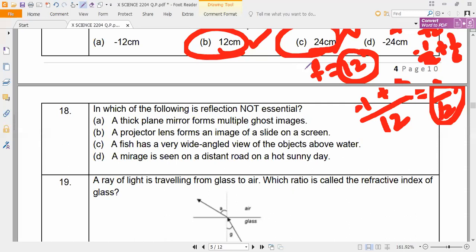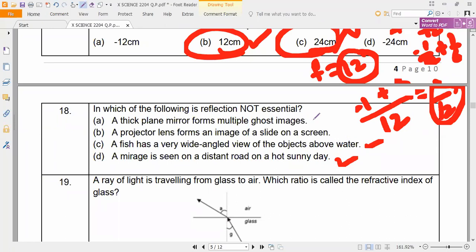Which one? Projector. A fish has a very wide angled view of the objects above water. A mirage is seen on a distant road on a hot sunny day. So everything is having reflection. Here also reflection. A fish with a very wide angle, here also reflection in water. Not A projector lens.